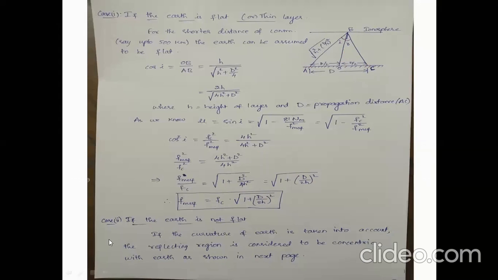So the next case is if the earth is not flat. As we discussed, if the curvature of the earth is taken into account, the reflecting layer is considered as concentric with the earth. What is concentric?